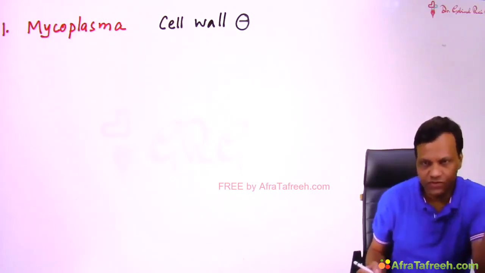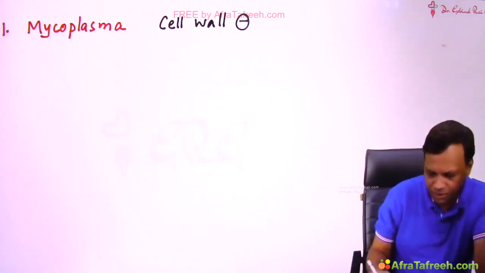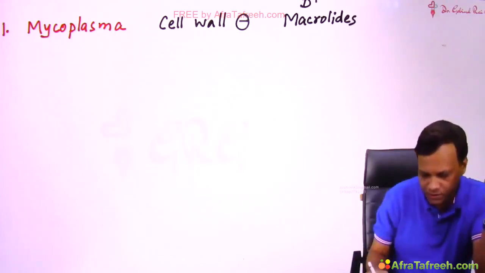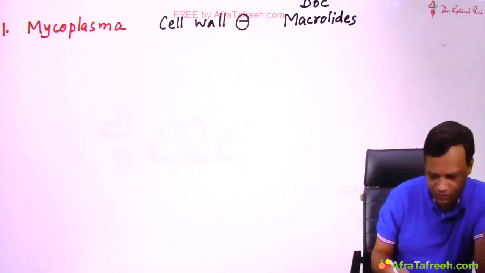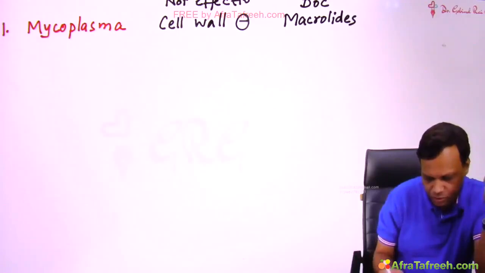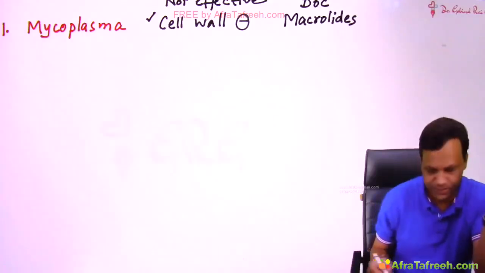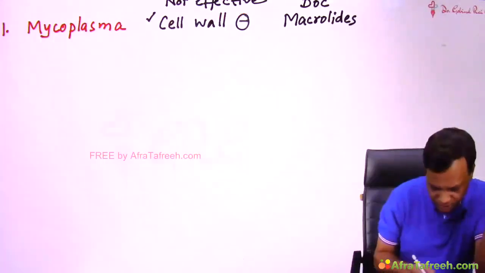And what is the drug of choice for Mycoplasma? Yes, macrolides like erythromycin and azithromycin are the drug of choice for Mycoplasma. Here we are writing the drug of choice, but mostly the question asked is which is not effective. So the answer is cell wall synthesis inhibitors. Then the second of the organisms is